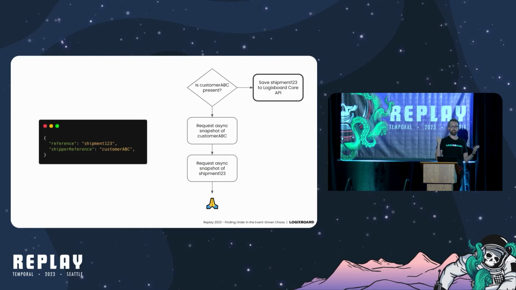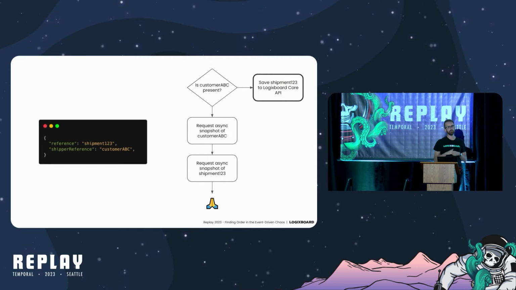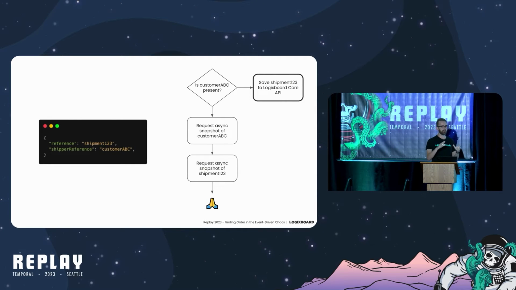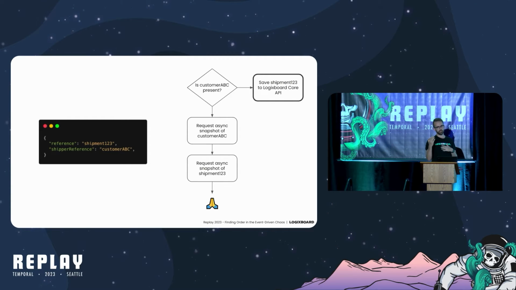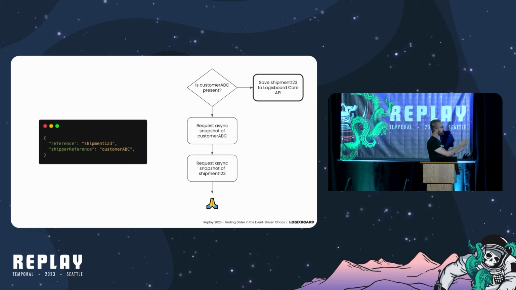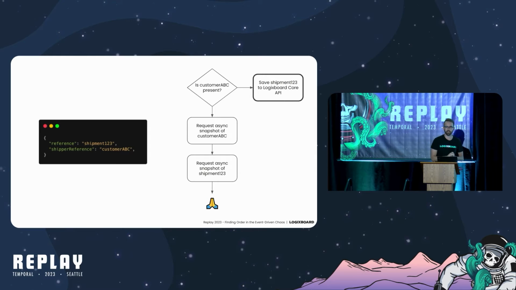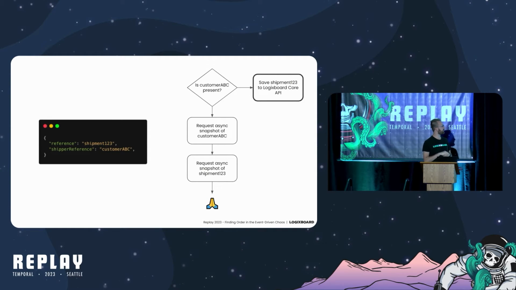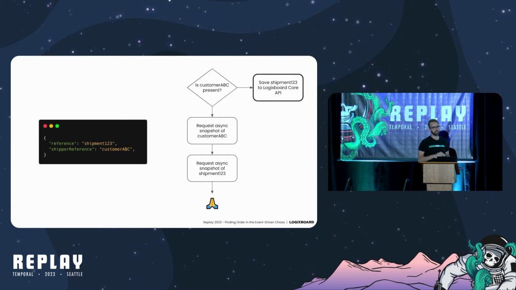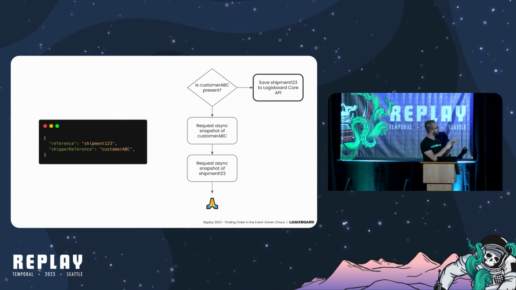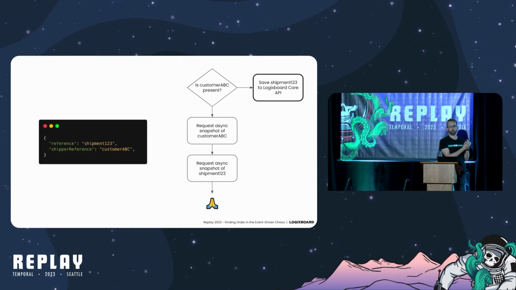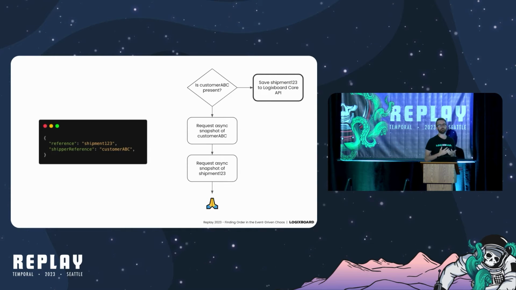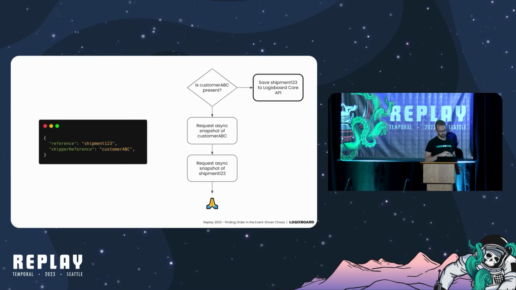So we introduced a circuit breaker mechanism where we save some state in our system and limit the number of times for a given entity that you can go through this process where you request missing data and re-request a snapshot. And so you can see how just the small thing of we need customer ABC to be present before we save shipment 123 introduces a lot of complexity into our original architecture.